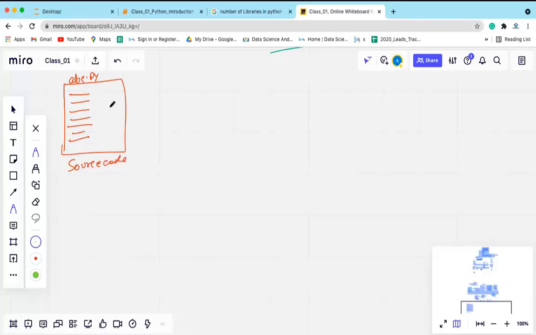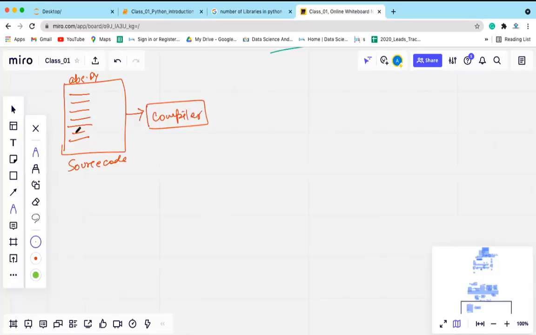Now, there are two types of translators we have discussed: one is compiler and the other is interpreter. They translate the code from one form to another. So when this source code will be translated, we will be having a compiler.